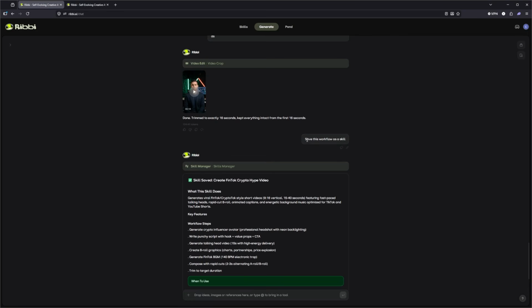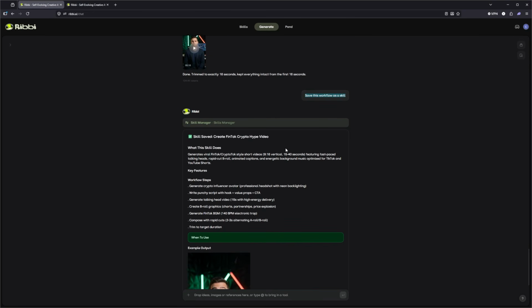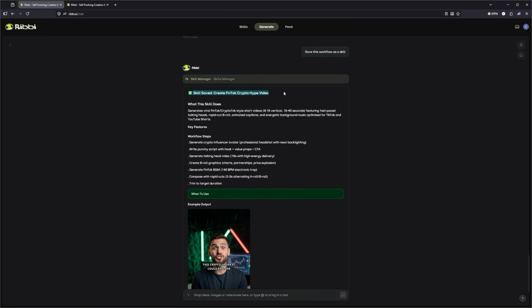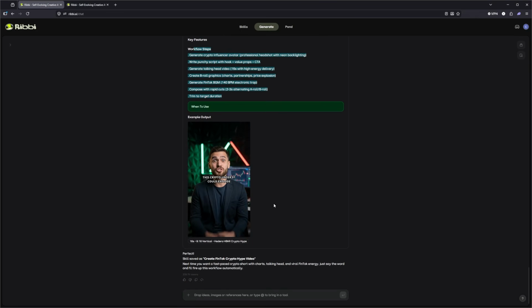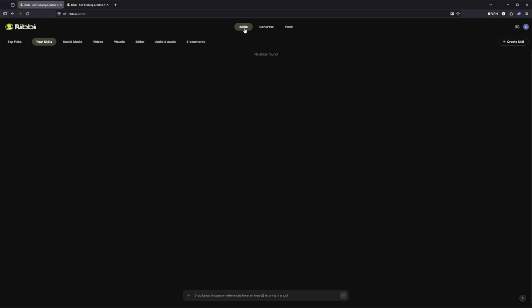So we can see here, I've simply just asked Ribbi to save this as a skill. And we can see using the skills manager, it has saved my skill, create a FinTop crypto hype video. Tells you what the skill does, key features and the workflow, and of course details about when to use it. So this is now saved in my skill, and next time I want a fast-paced crypto short charts talking head, just say the word and it will fire up.